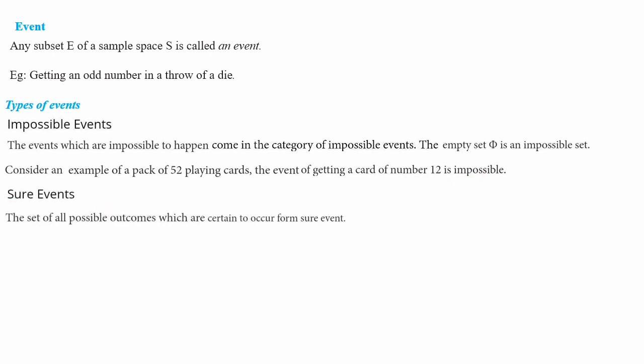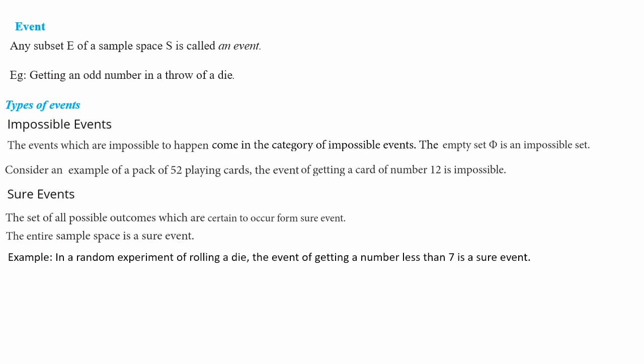Sure events. The set of all possible outcomes which are sure to occur or certain to occur forms a sure event, meaning surely it will happen. Then it is called a sure event. The entire sample space is a sure event. Let's take an example. In a random experiment of rolling a die, the event of getting a number less than 7 is a sure event.